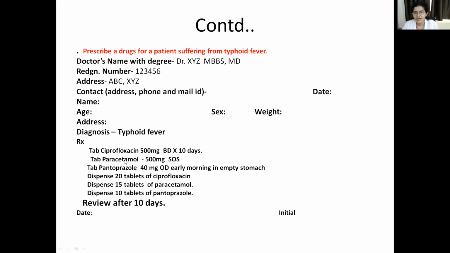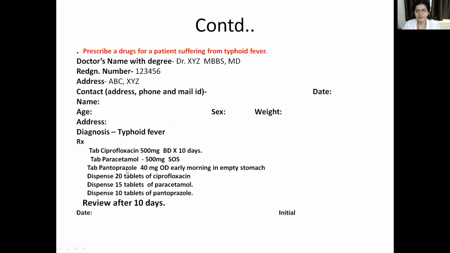Then you can give paracetamol 500 milligrams, that is SOS, when needed. If the person is very much febrile, then it is optional. Then they can opt for paracetamol 500 milligrams SOS. Usually they will get a gastric upset because of this antibiotic, so you can give one PPI, that is a proton pump inhibitor.